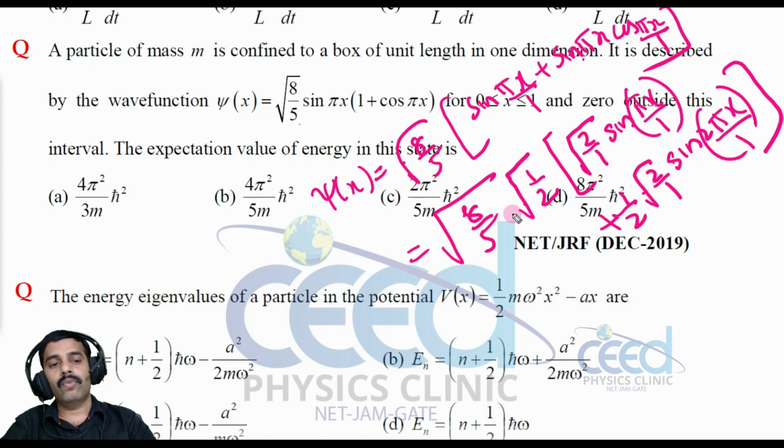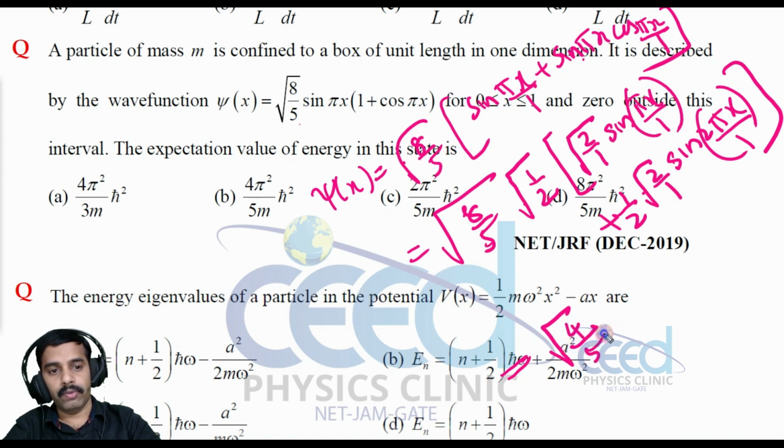Alright. So what is the expectation of energy? This I can write as root 8 by 10, or this I can write as root 4 by 5. Okay. So 2 and 2 cancel. So root 4 by 5 into this part, that is psi 1, the first wave function, right? And this part will be psi 2.